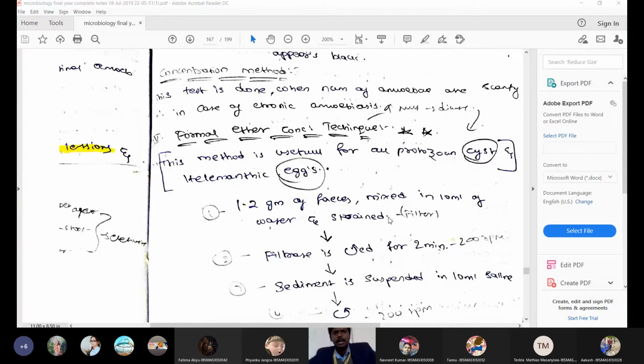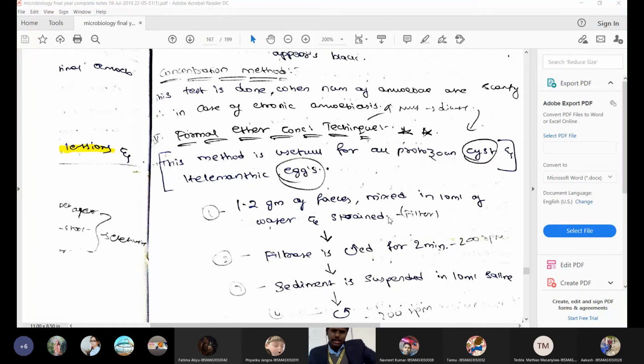So what happened? I took the test tube, I added some chemicals, then I added formal ether. Before adding formal ether, first I take saline solution and I add the stool sample. Literally we took a motion stool sample, because I did my BSc in a government college, so we had real patients, so we need not go for other things. So we really took the patient sample. I took this test tube, I added a stool sample, really smelly, amoebic stool, with a really bad smell. Anyway, I added the stool in saline, then I added the formal ether to my test tube.